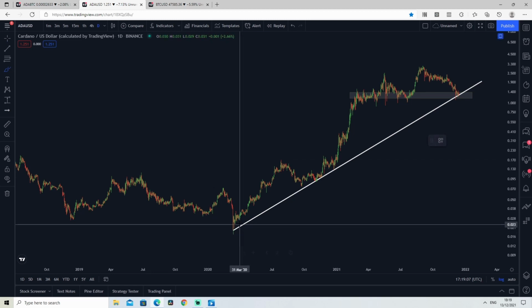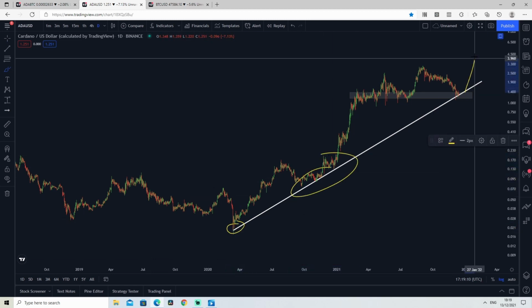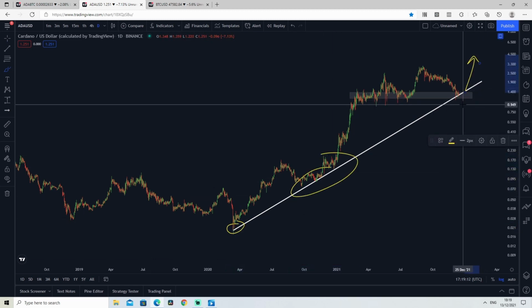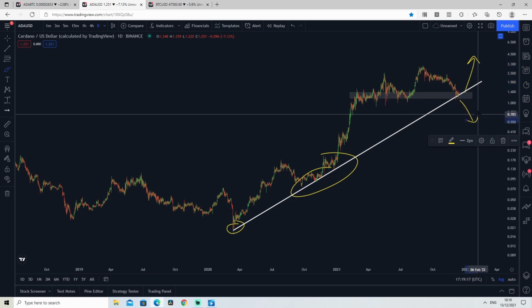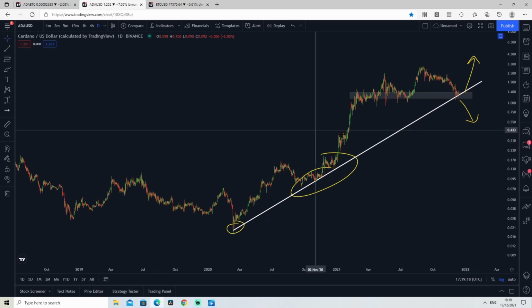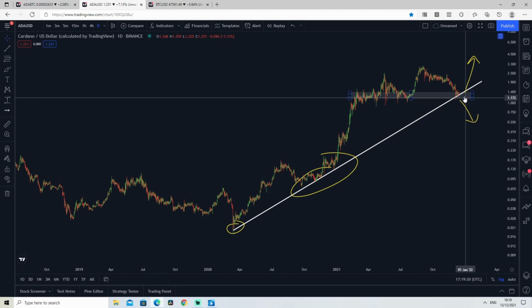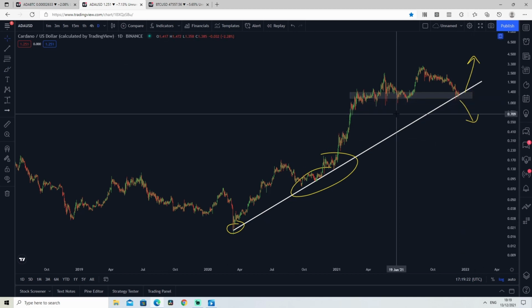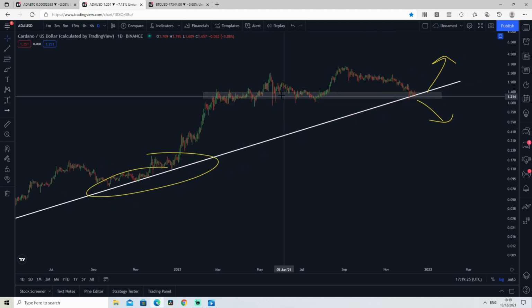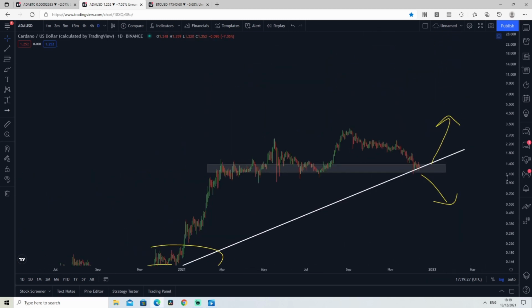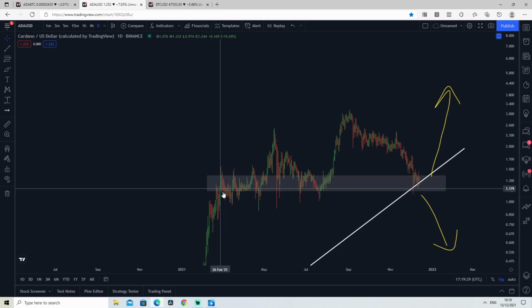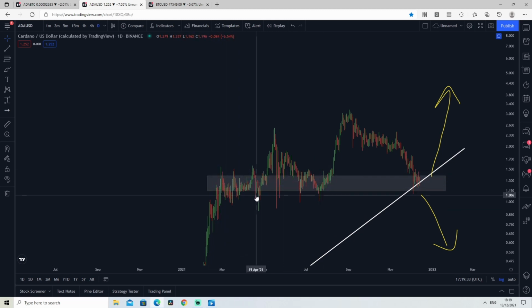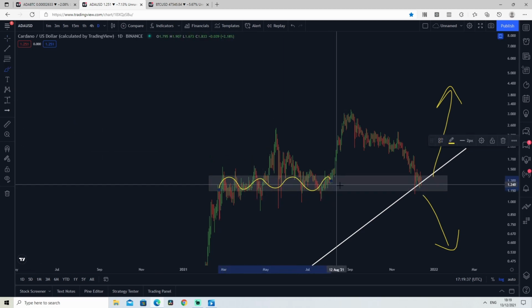If we bounce back up from it, then the trend will follow up going into 2022. However, if we can't manage to hold the line, then the trend will most likely change. This doesn't imply a bear market, to be fair, but it can imply a mini bear market pushing prices further down. Now, another thing is this zone. Interestingly, Cardano has throughout this year gone into this zone multiple times, and as you can see, we kept going slightly above it and below it in Q1 and Q2, basically testing it back and forth, and here we go, we are back at it again.